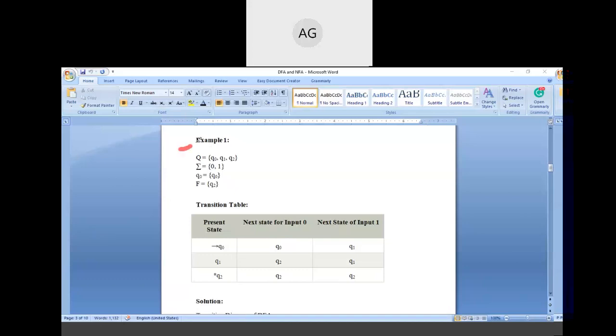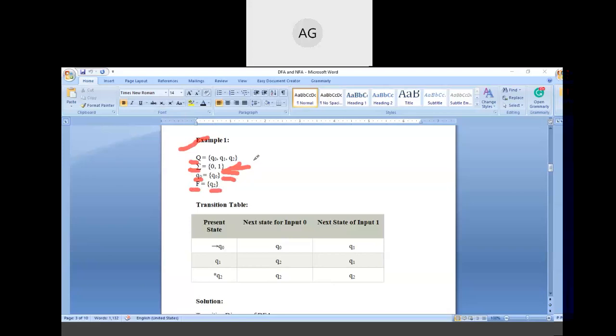In example one, we are given these values: Q has three states, Q naught, Q1, Q2. The input symbol set has the two symbols 0 and 1. Q naught is the initial state, and F, which denotes the final state, is Q2.